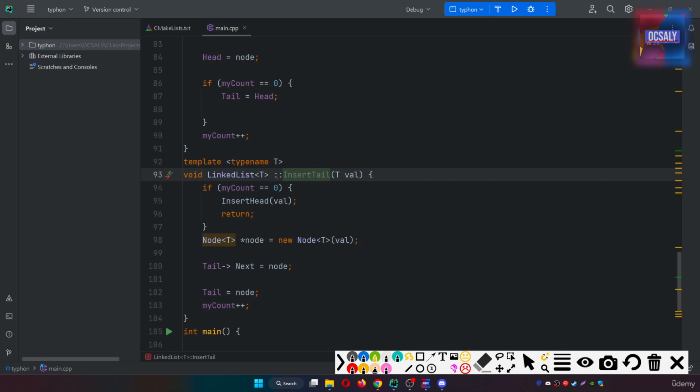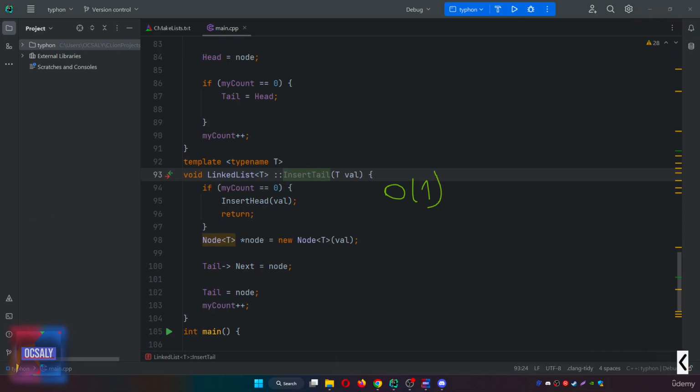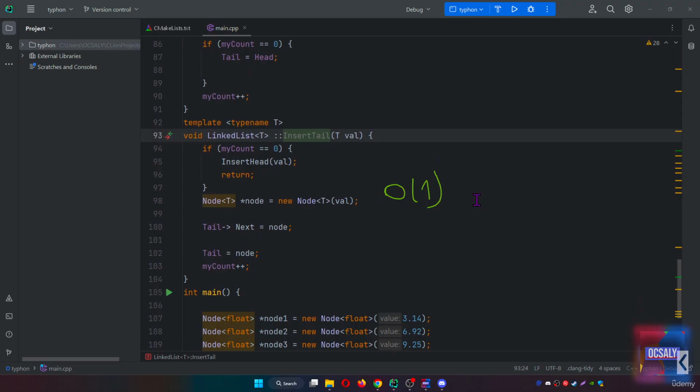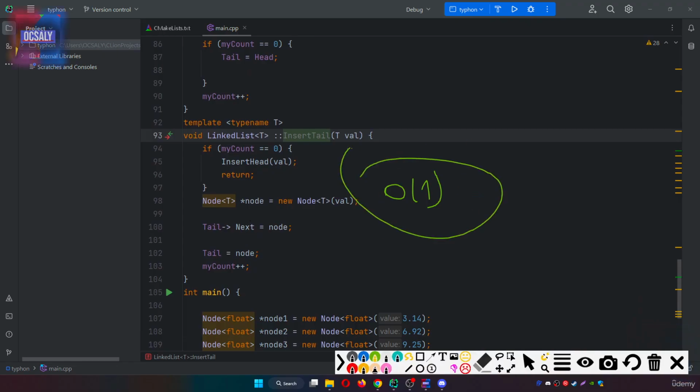So the complexity of the insert tail method is the same as our insert head method. It's going to be O(1) regardless of the number of linked list elements, since the insert head operation complexity is also O(1) here.